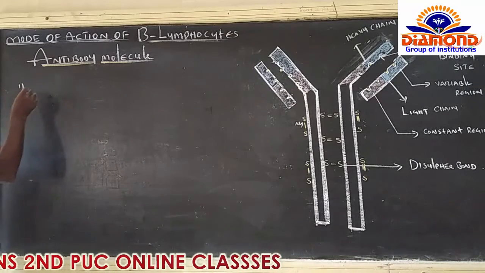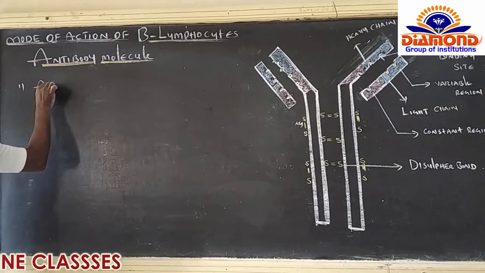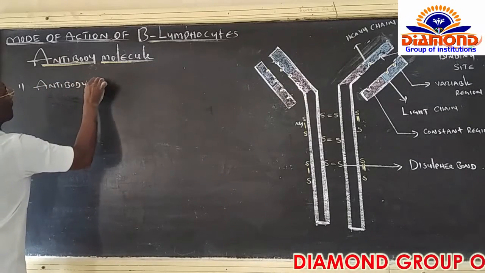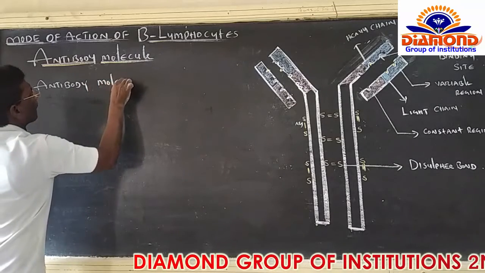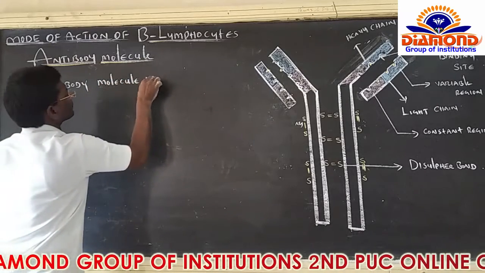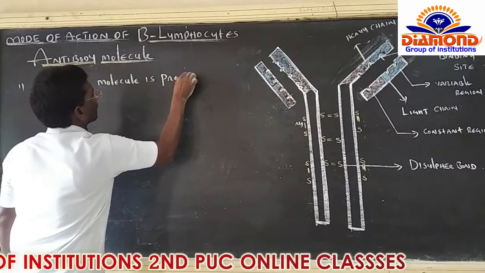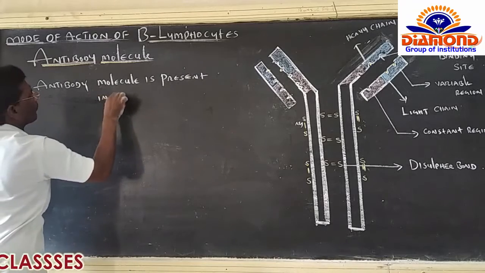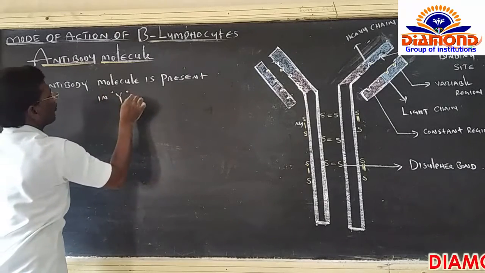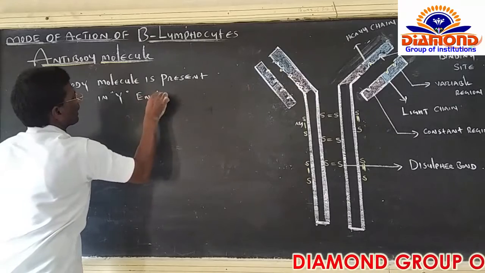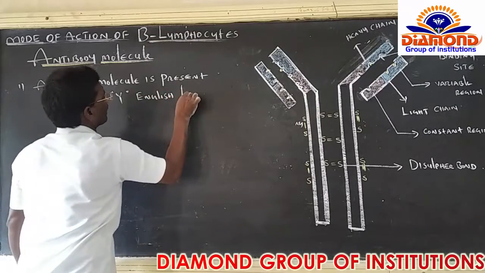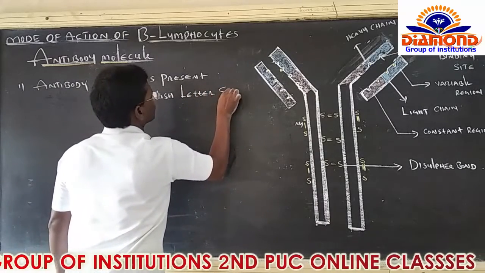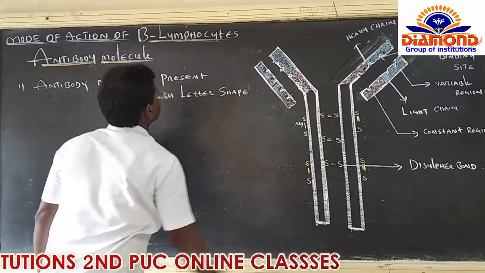The first point: the antibody molecule is present in the shape of the English letter Y. Right.